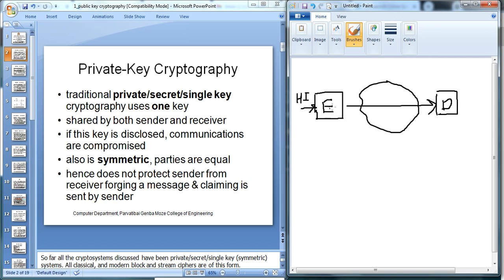"Hi" is encrypted with an encryption algorithm, and that encrypted message we call ciphertext. When we encrypt the data, "hi" is the plain text, and after encryption it's converted into ciphertext.